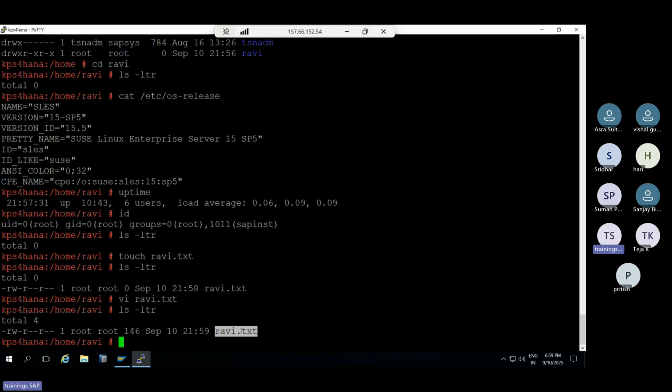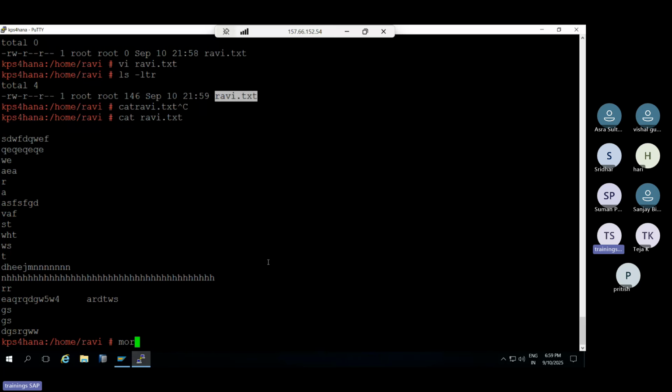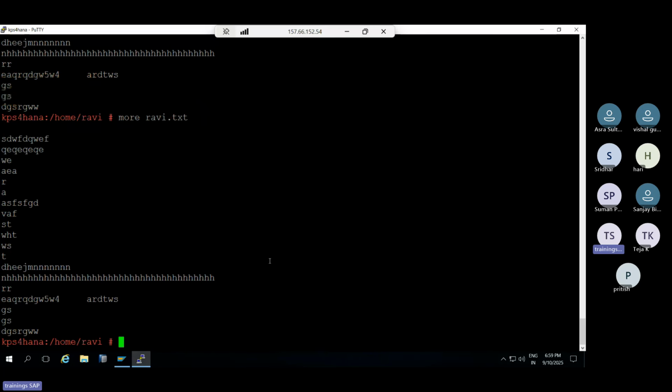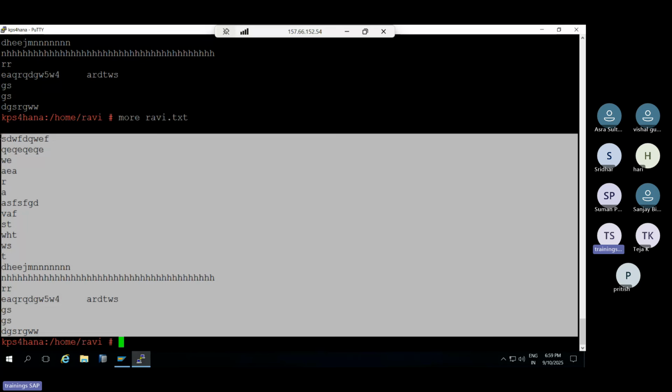Sir, how can I see the content inside of the file? You can use the cat command. Cat space, then the file name. Then you can also use the more command. More also displays the content page by page. Cat also displays the content inside the file. That is the main important thing. So the cat command and the more command show the information here, right?